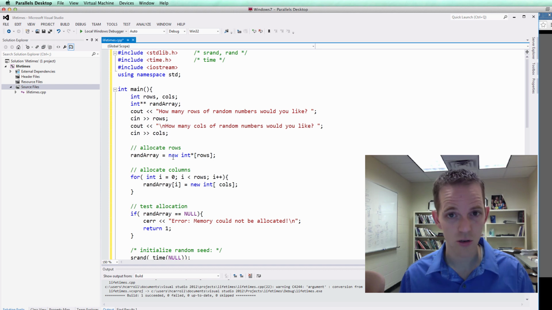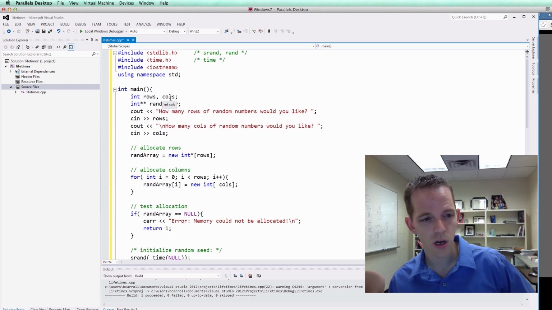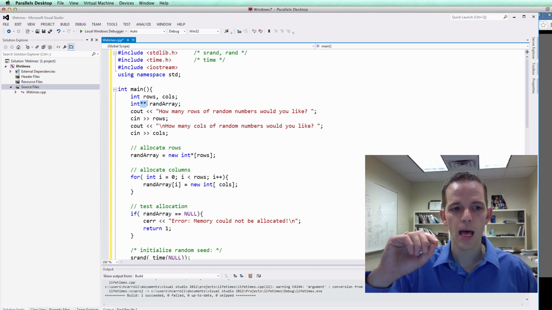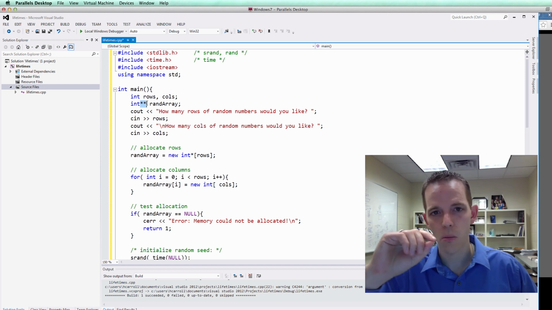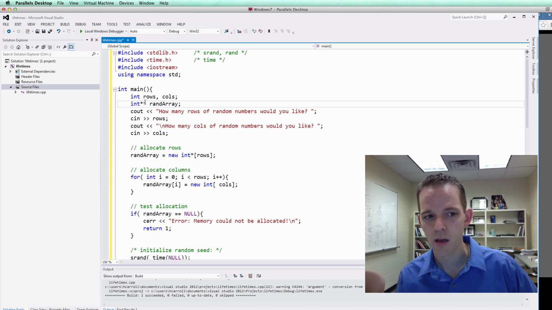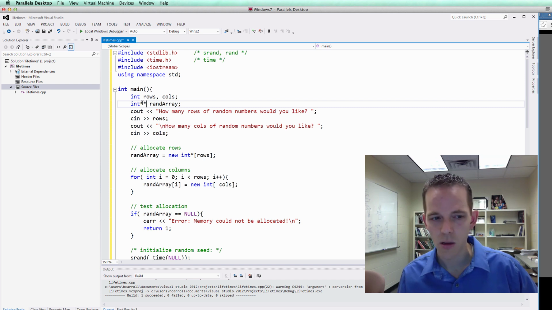And as you saw, the code is available. So we need to keep track of rows and columns. And notice what we're doing here. We're doing an int pointer pointer. This is what a two-dimensional array looks like. It's a pointer to a pointer. You can think of these as arrays, one array pointing to another array.